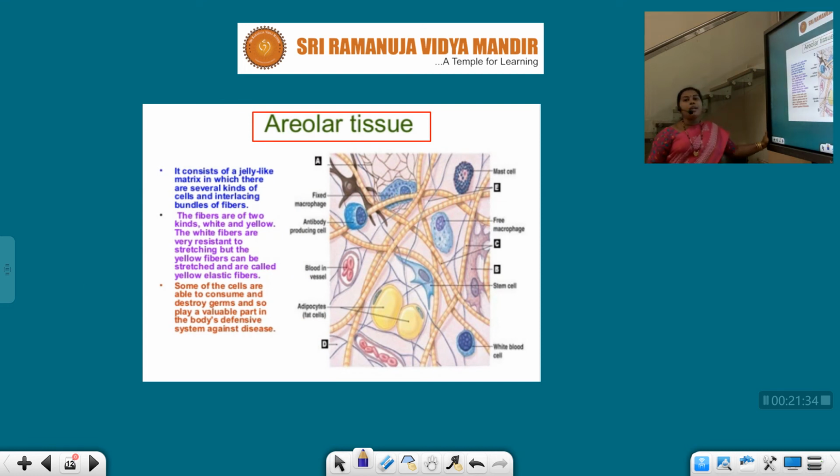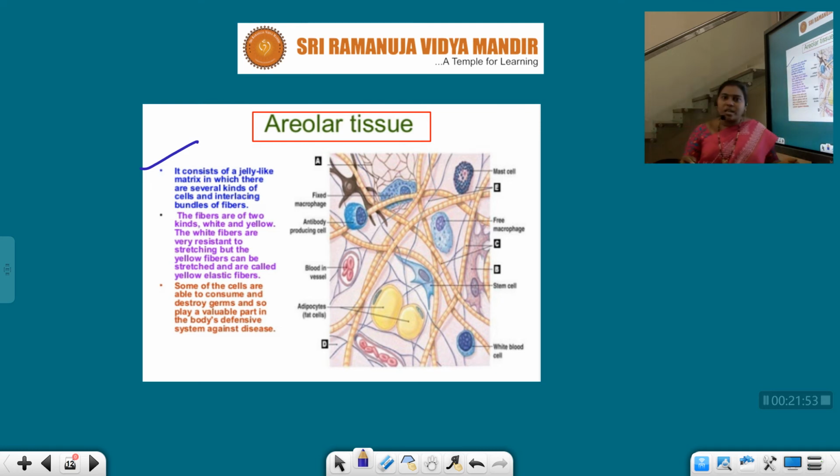Next, areolar tissue. It is also one of the connective tissues, and it consists of a jelly-like matrix in which there are several kinds of cells and intercalating bundles of fibers. See students, this is the areolar tissue.